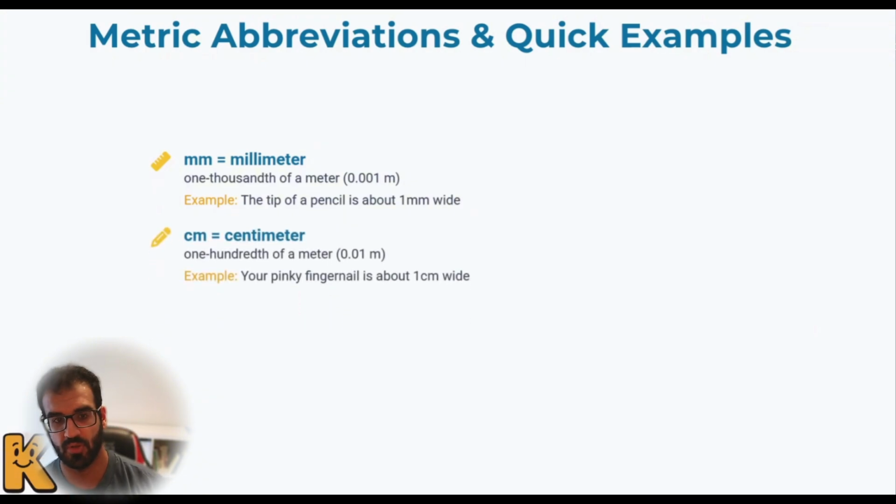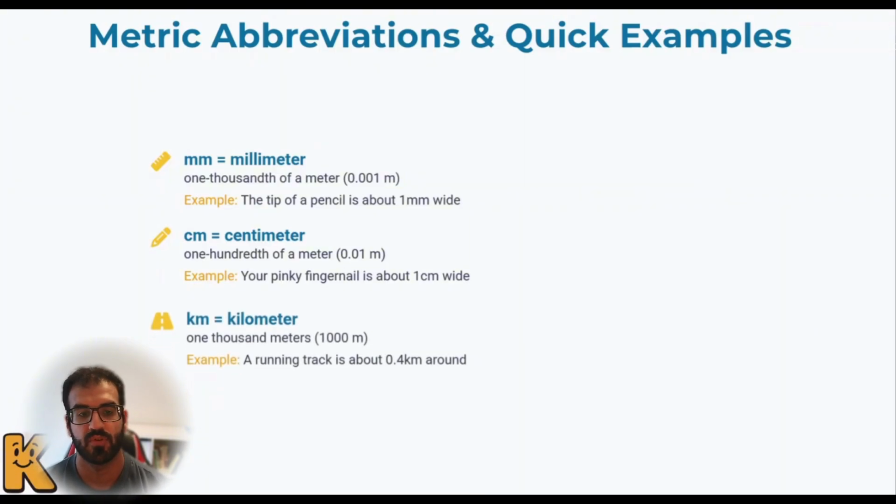Another that is so common is centimeter. So, what is the centimeter? It means one hundredth of a meter. Again, we consider meter as a reference and we change the prefixes based on that. So, what is an example? It's about your pinky finger, right? If you have a pinky fingernail, it's about 1 centimeter wide.